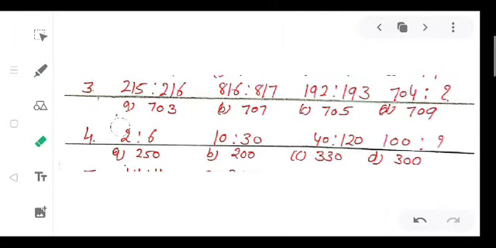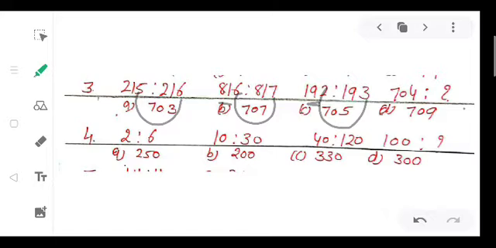So this is clear to you. First two same and third successor. Here first two same and third digit successor. 6 ka successor 7. Then first two again same and third digit successor, 2 ka successor 3.